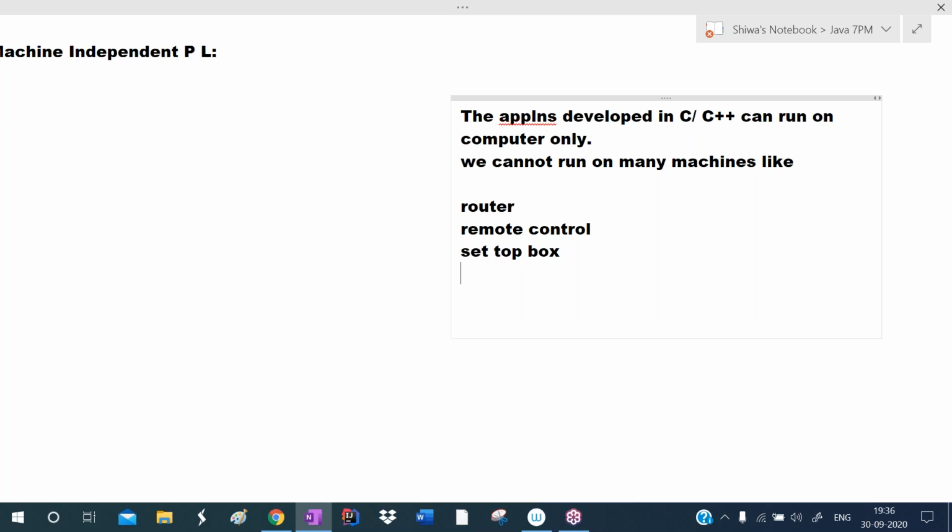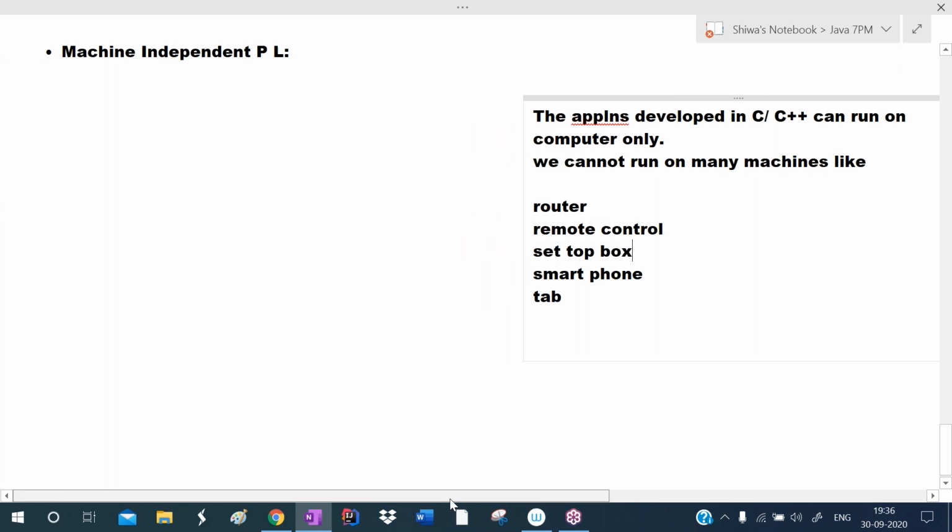Okay, so I want to run my application in the smartphone, in the tab, in the router, in the remote control, or in the setup box. This is not possible if the software is developed using C++, because software developed using C++ can run on computers only. We cannot run it on many devices. That's why C++ is called machine dependent. Whereas Java is machine independent.